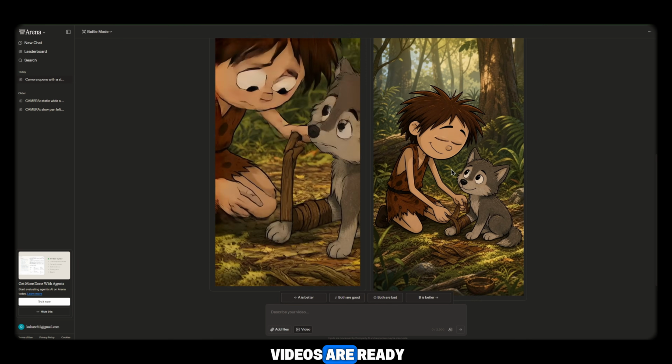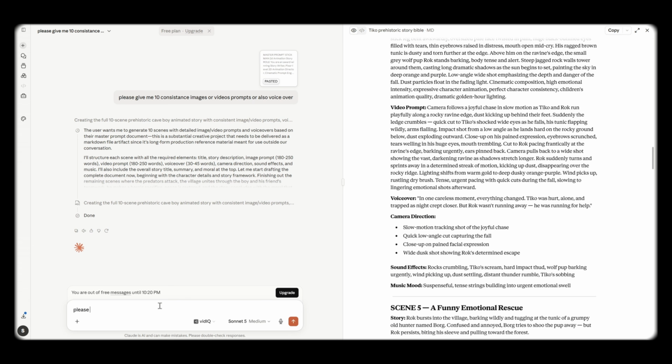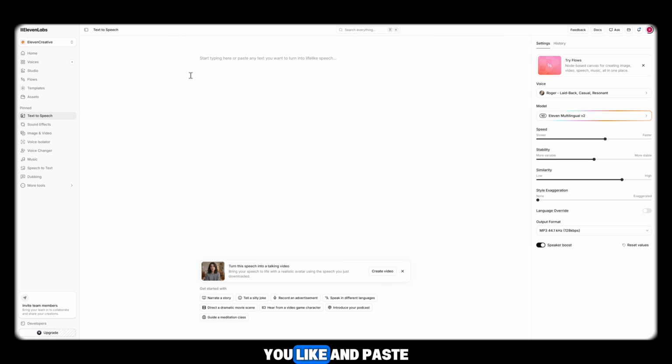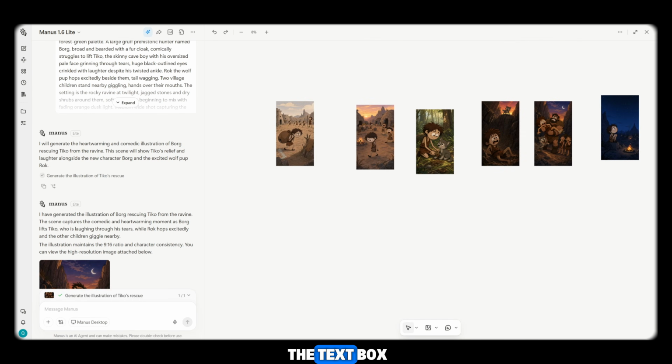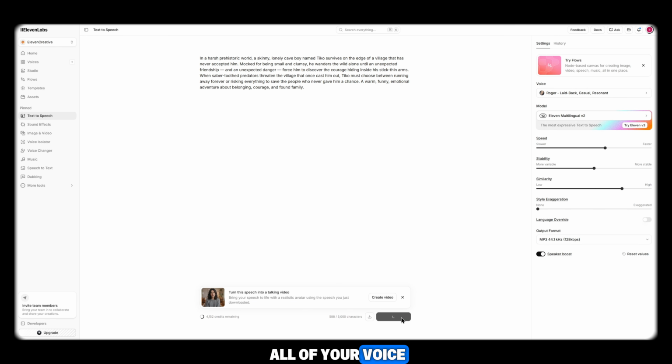Once all of your videos are ready, it's time to generate the voiceover. Simply return to Claude AI. If your Claude AI usage limit has been reached, you can ask it to convert your script into a single paragraph voiceover instead. In most cases, the voiceover script is already included below each video prompt. Copy the voiceover text and open ElevenLabs. Log in, choose any professional English voice you like, and paste the voiceover into the text box. Generate the audio for each scene one by one until all of your voiceovers are complete.